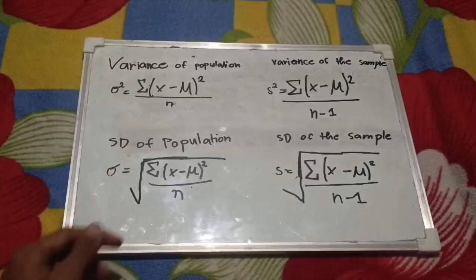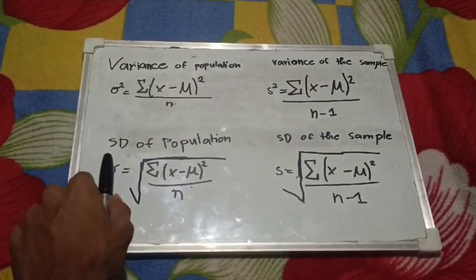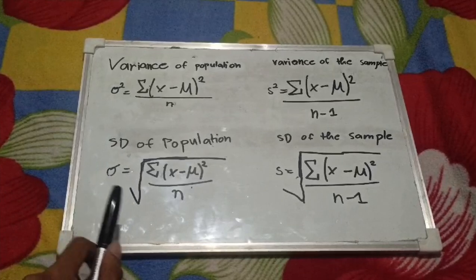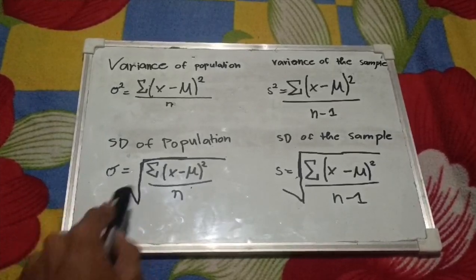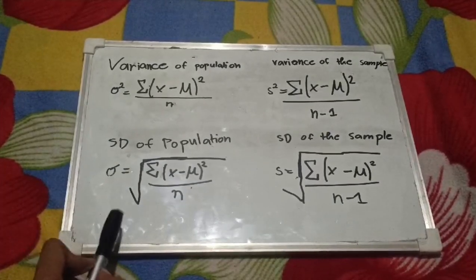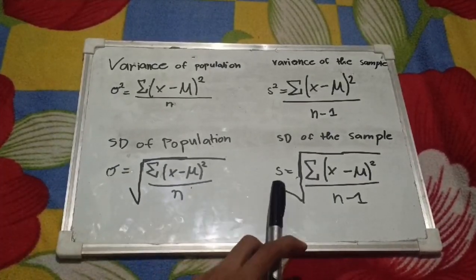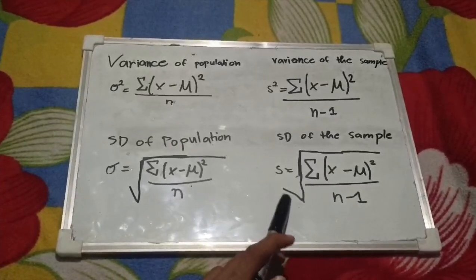So the formula for the standard deviation of the population is the square root of sigma squared, which is the variance, and the same goes for the standard deviation of the sample.